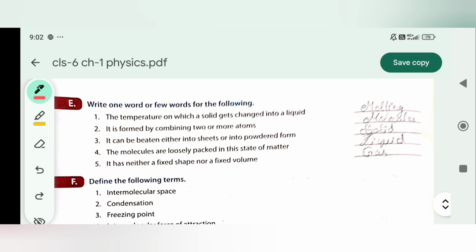E. Write one word or few words for the following. The temperature at which a solid gets changed into a liquid, melting. It is formed by combining two or more atoms, molecule. It can be beaten either into sheets or into powder form, solid. The molecules are loosely packed in this state of matter, liquid. It has neither a fixed shape nor a fixed volume, gas.